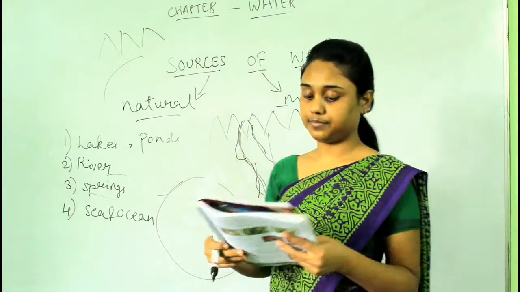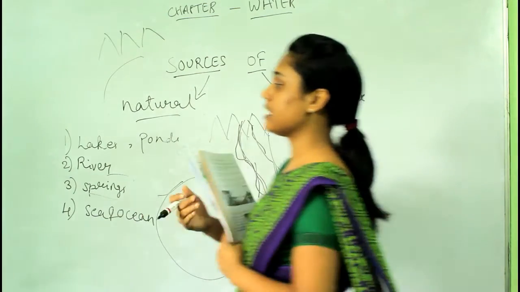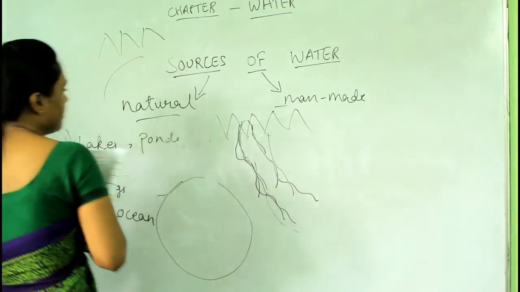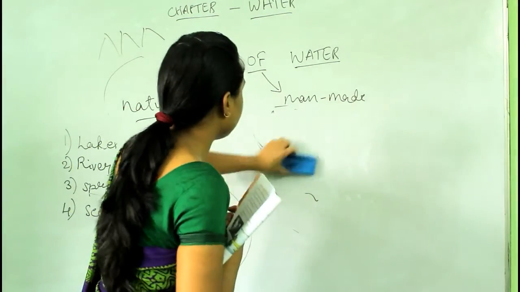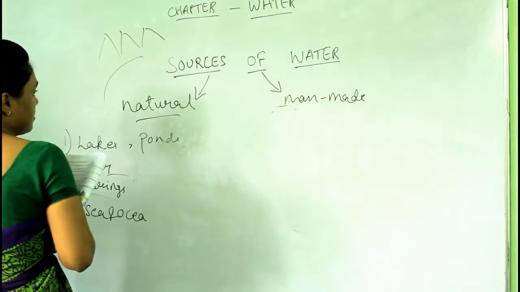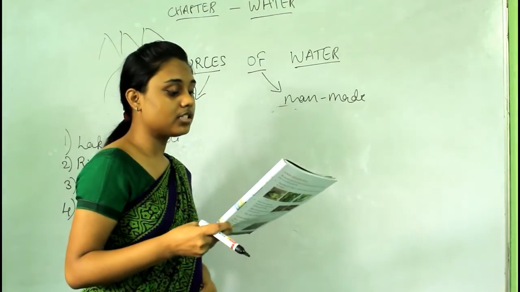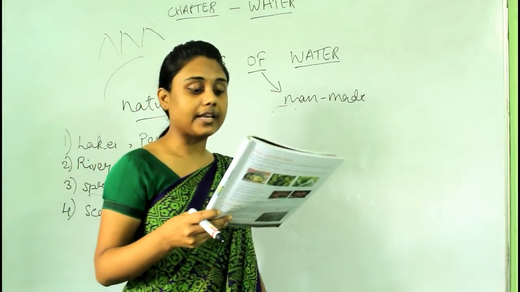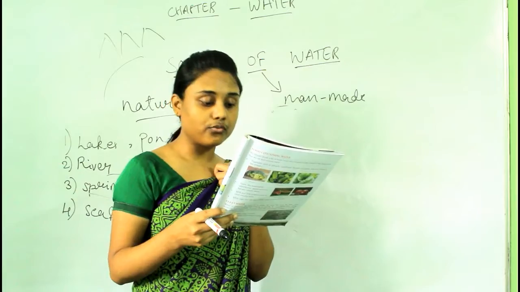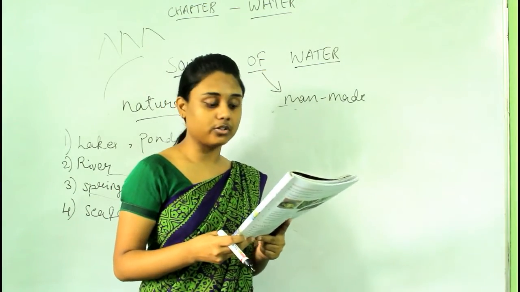Now we will study man-made sources. What are man-made sources? Rainwater seeps through the soil and gets collected under the ground, and is called groundwater.